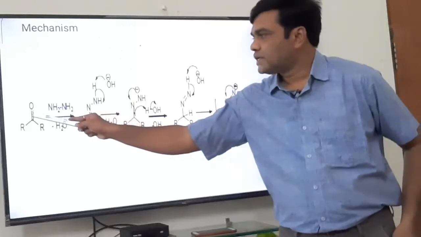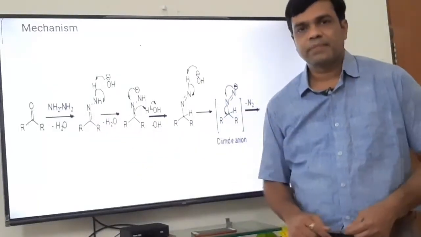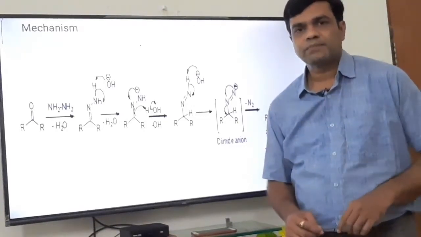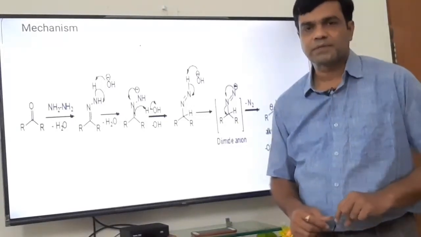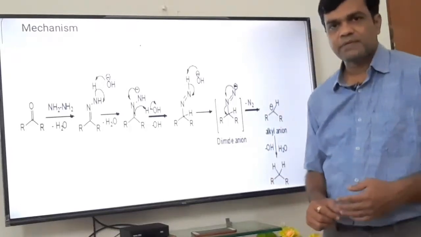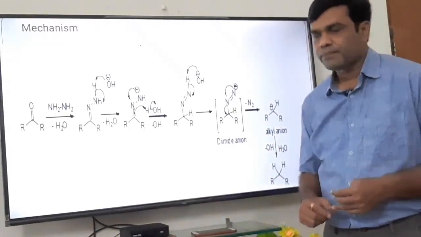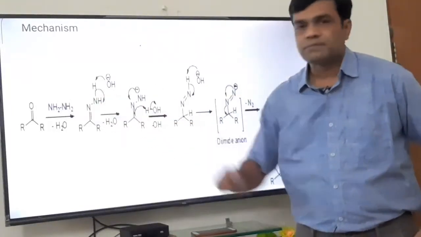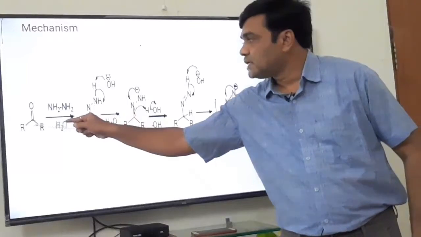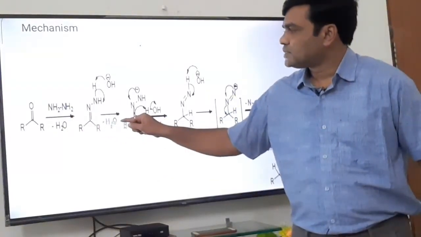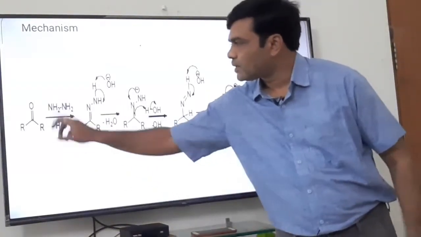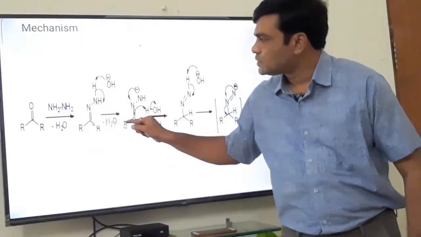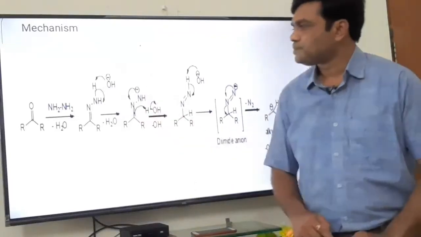In the first step, this ketone and this hydrazine react to form the Schiff base, imine formation, C double bond N functional group formation. It is a very facile, very feasible reaction, even at room temperature, where H2 and this oxygen, that is a water molecule, are removed and we get C double bond N formation. So what do we get after removal of this water molecule? C double bond N single bond NH2.